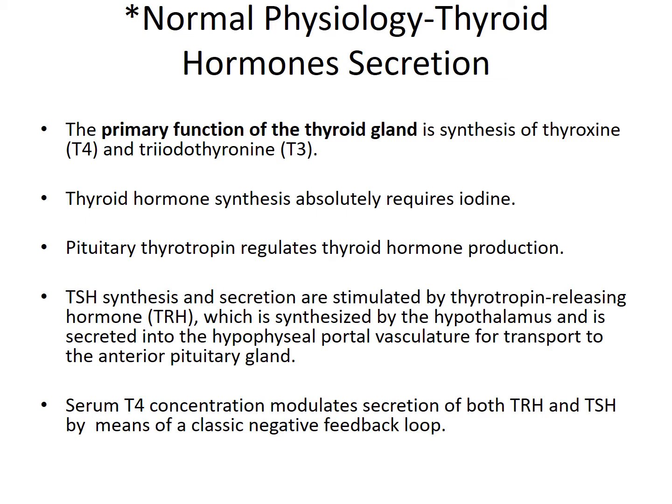When the T4 concentration is low in the body, the thyroid releasing hormone is stimulated, which acts again on the TSH and causes the release of T4. When T4 is high, then TRH and TSH secretion decreases, reducing the secretion of T4. So it is basically a feedback loop mechanism.